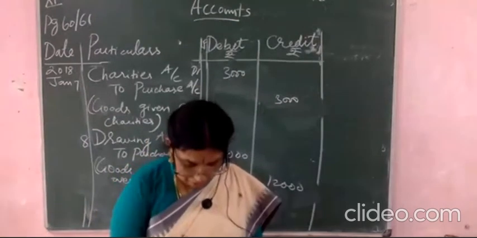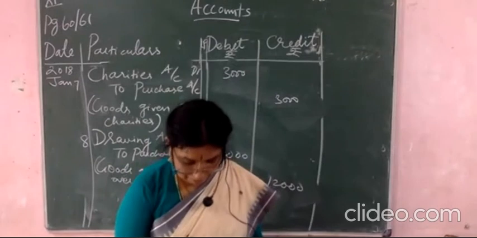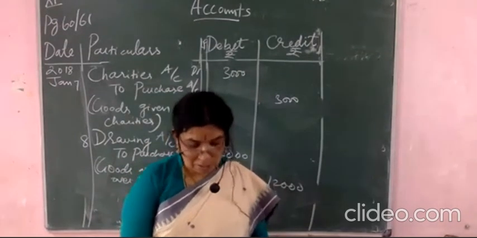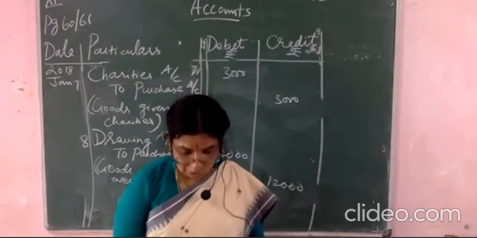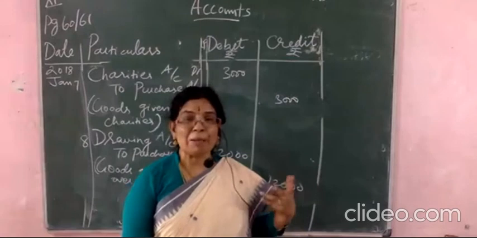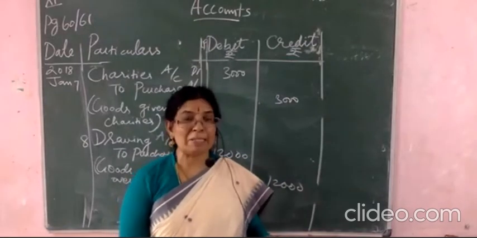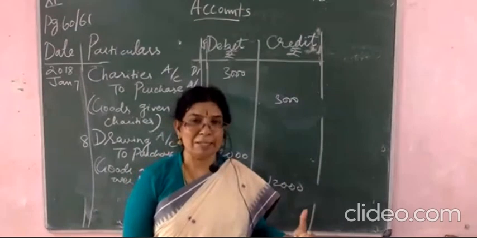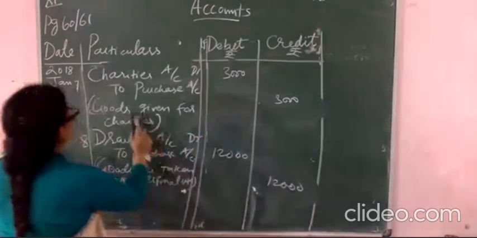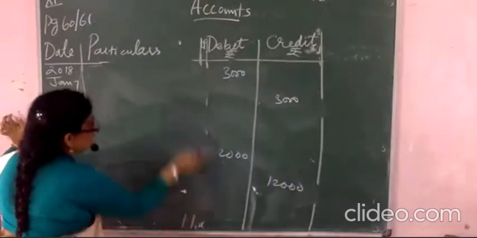And here you see that again, sarees are distributed as a free sample. You should not mention what the goods are. So you have to mention only goods. Goods will be distributed as a free sample. So the purchases will be credited. Okay. So what is the purpose? This is a promotion of the sales. So what you have to do? Sales promotion is debiting. This is the promotion of sales because it's given as free samples.